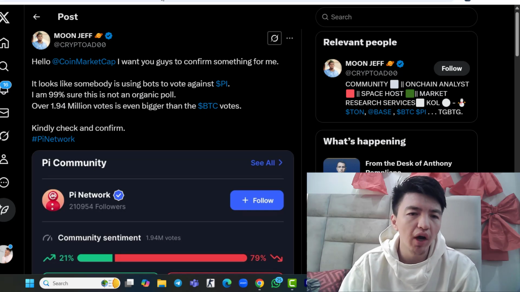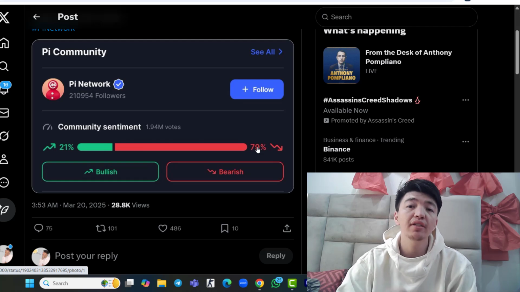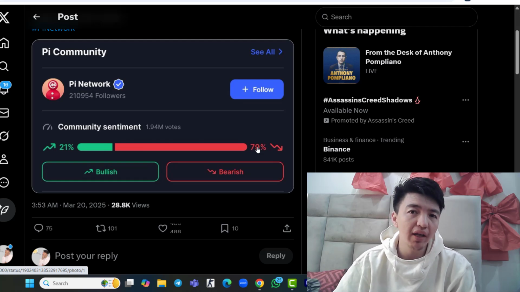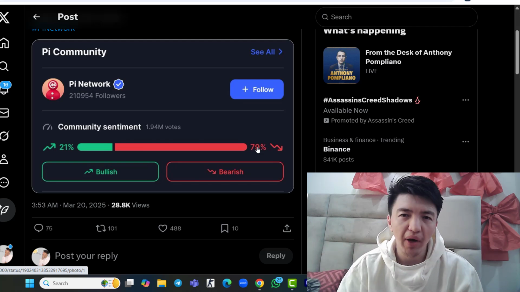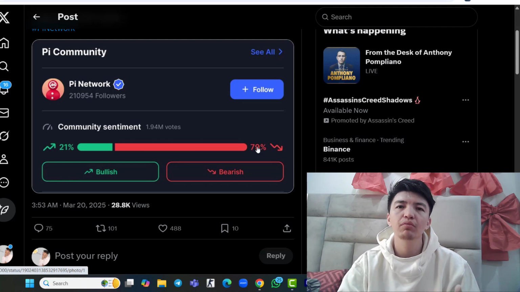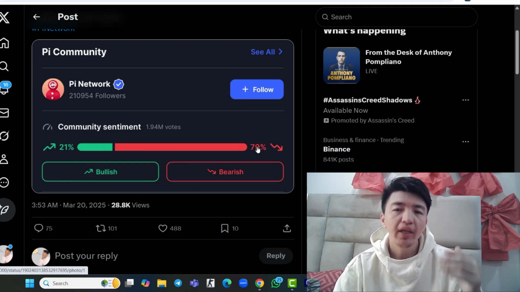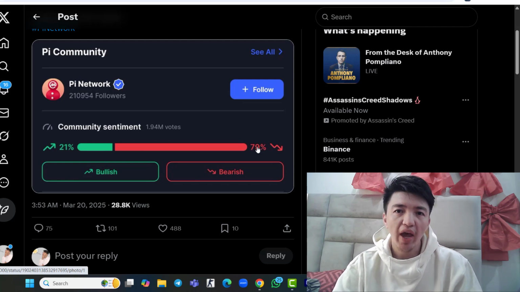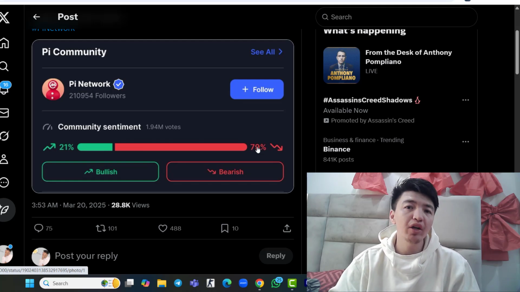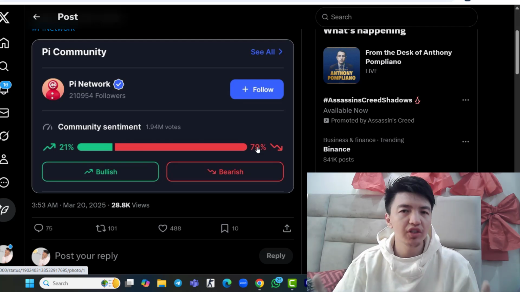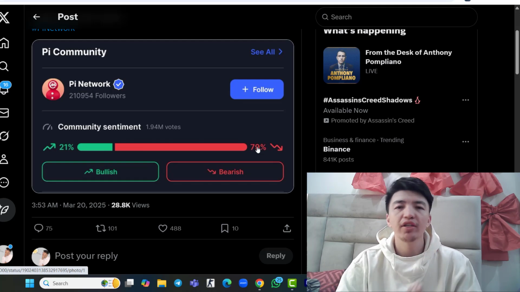You know what? Inside CoinMarketCap, you can see 80% bearish for the Pi project. This is the sentiment. If the sentiment is bearish, the price will fall down. Any project, not only the Pi Network, whether Bitcoin, Ethereum, Solana, even Hamster Kombat, even the ICE Network, if the sentiment is bullish, everyone will be bullish. Everyone will purchase the project. If the sentiment of any project is bearish, no one will start purchasing. Everyone will start panic selling. So this causes the price to fall down.